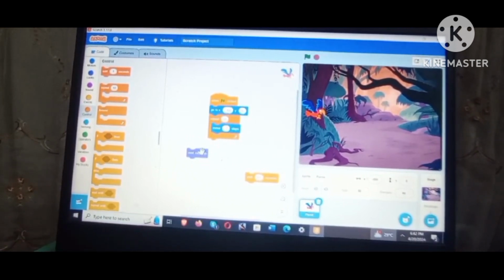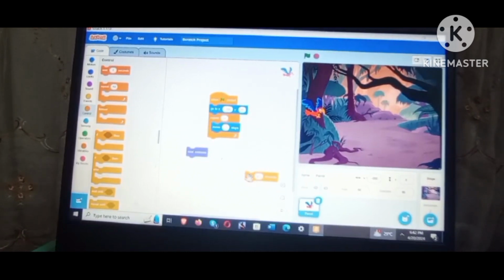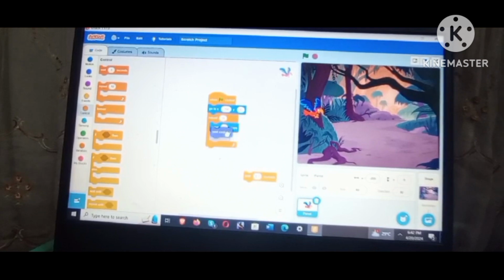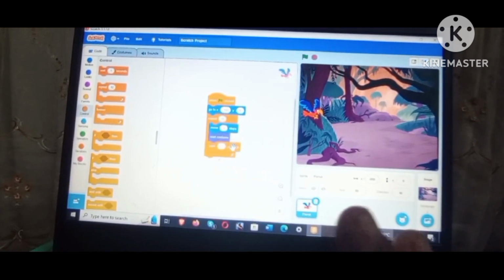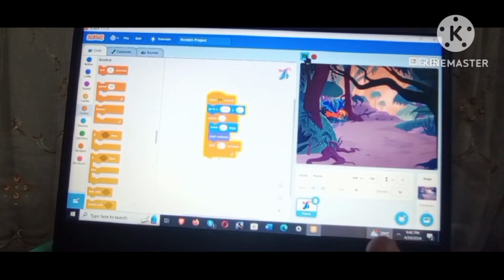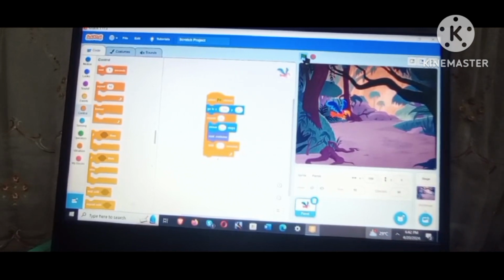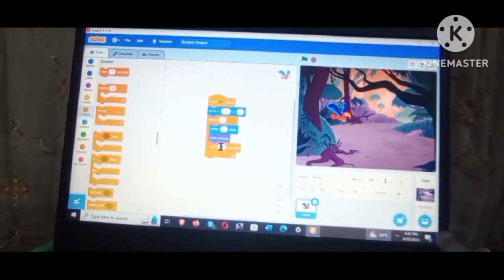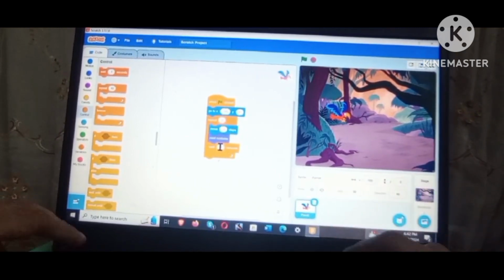So we are going to place move 10 steps, then we are going to place next costume, then we're going to place wait 0.2 seconds, then click the flag. It works. If you want to make it flap faster, go in here and click 0.1.